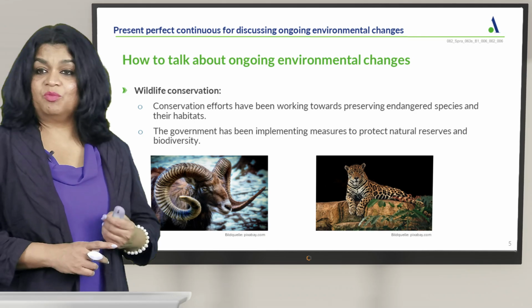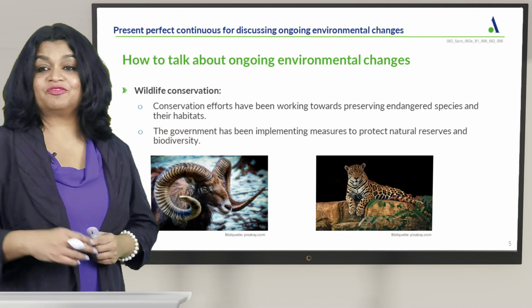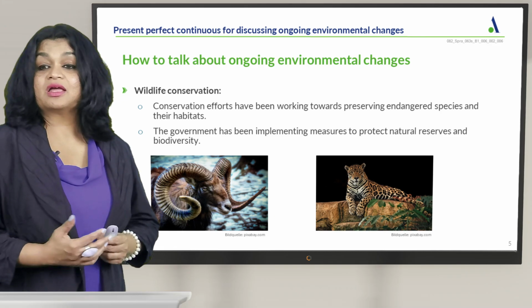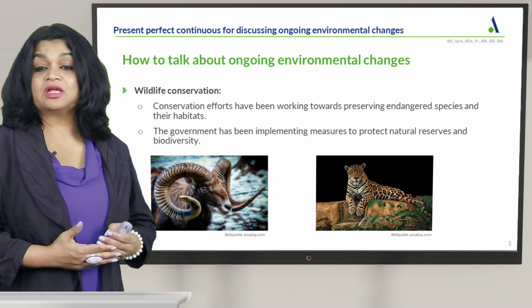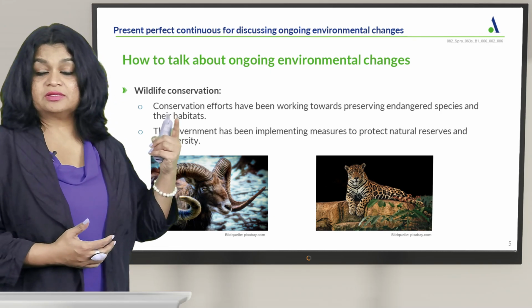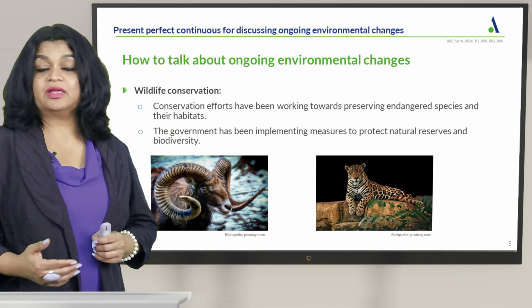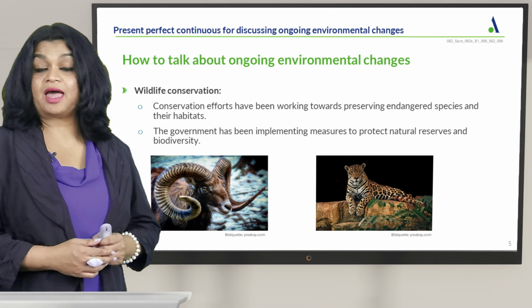Let's take a look at some more examples, and we change the topic from deforestation. Now, we go to wildlife conservation. Conservation efforts have been working towards preserving endangered species and their habitats.